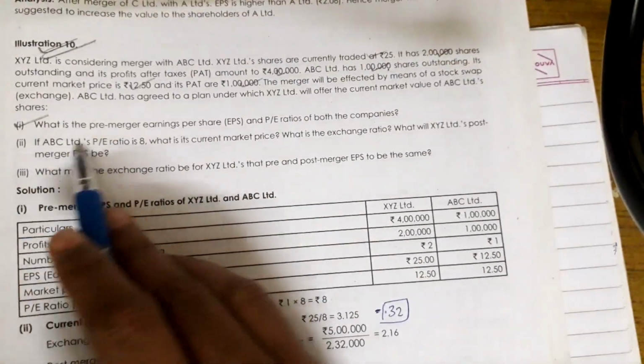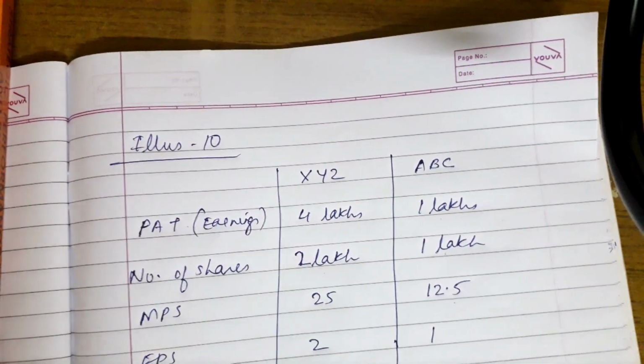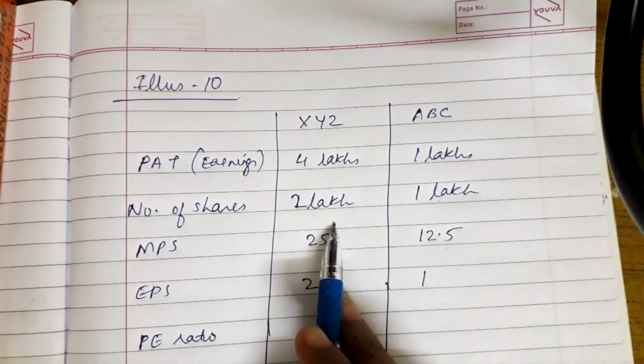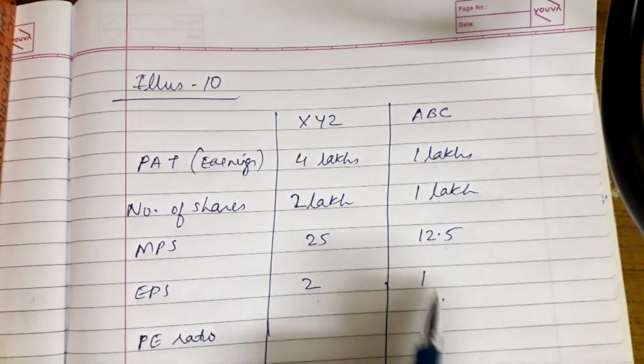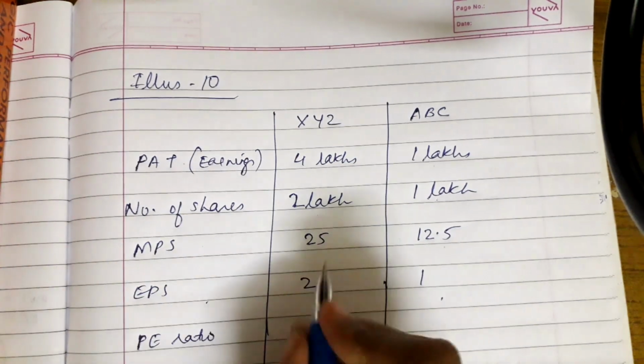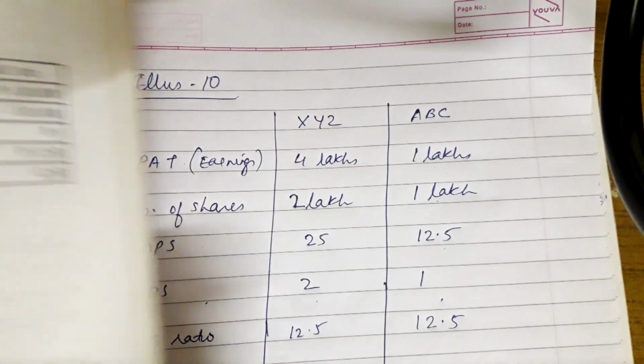Now the first question they have asked is, what is the pre-merger EPS and P/E ratio of both the companies? Pre-merger EPS is simple, earnings divided by number of shares: here 2, here 1. P/E ratio is price, that is MPS, upon EPS, so here it would be 12.5, here it would be 12.5.